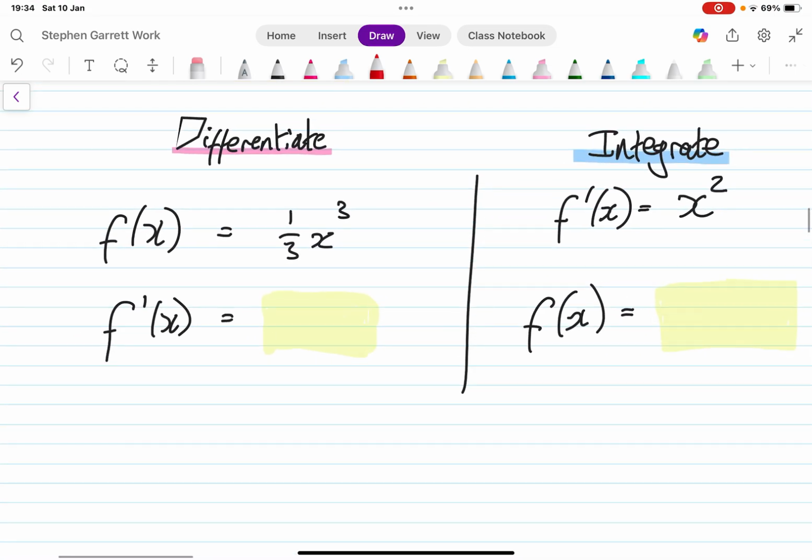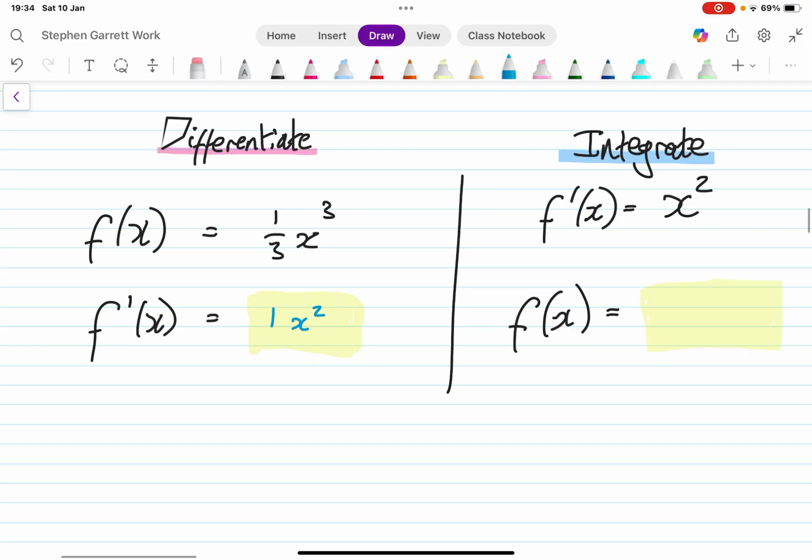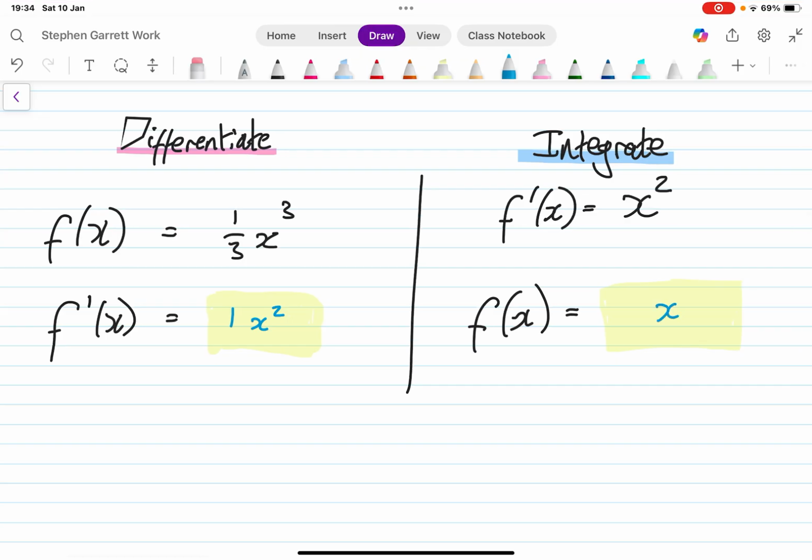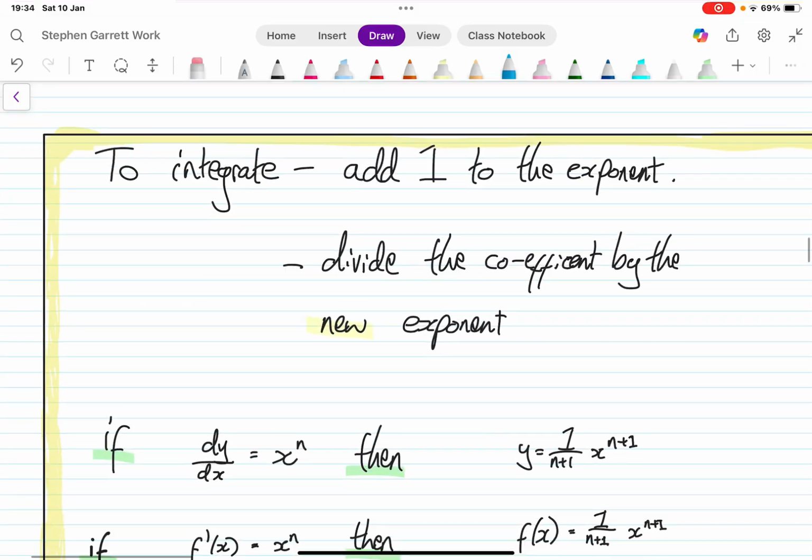Let's look at this one. Differentiating, I have 1/3 times 3 gives me 1. So that's 1x squared. So I have x squared. I'm going to add 1 to that power, so that becomes x cubed. And then I'm going to divide by 3, so that's 1 divided by 3. So yeah, we can see how our integration is recovering our original functions.